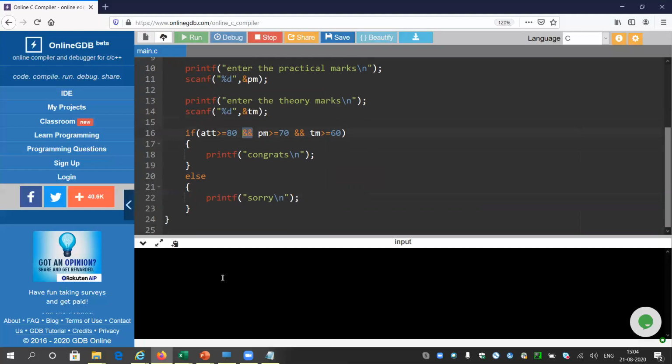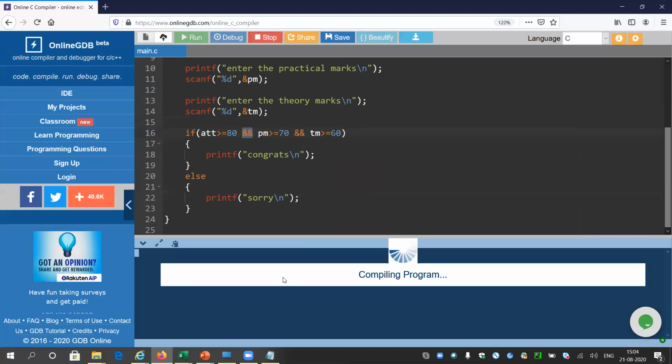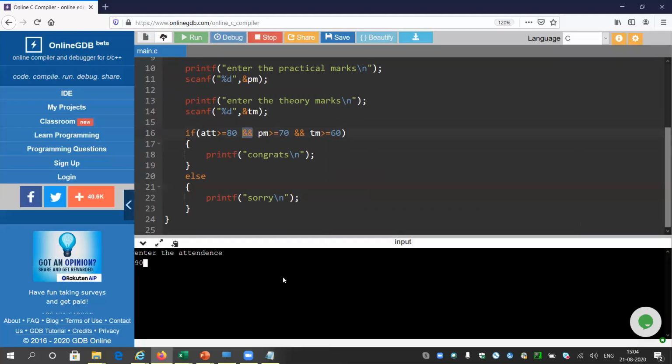As per the school, you have to cover all the criteria. So my attendance is good, 90, say. My practical marks are good, 90, say. And my theoretical marks are also 90. So I will get admission. Yeah, congrats. And suppose my attendance is good, my practical marks are good, but I'm not good at theory. I got 10 marks only. So as per the school, it should be rejected. Let's check. Yeah, it says sorry because they want all of the criteria to be fulfilled. So I will not get admitted into this school or college.